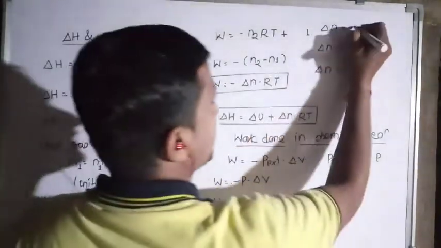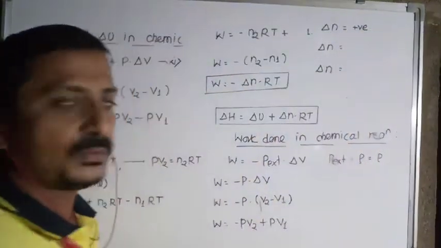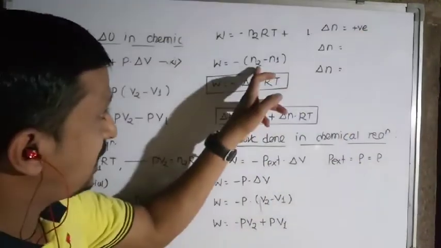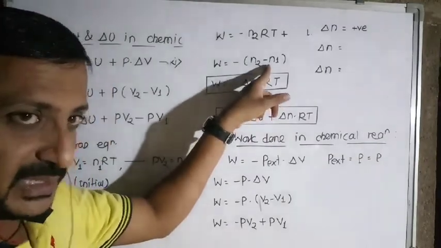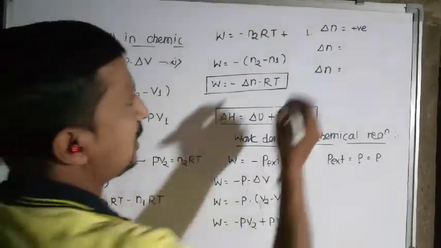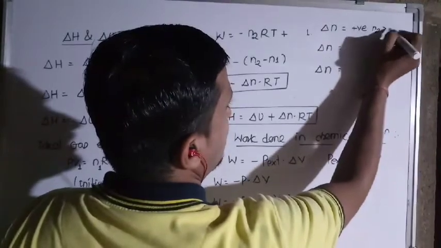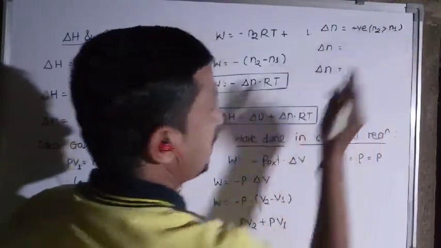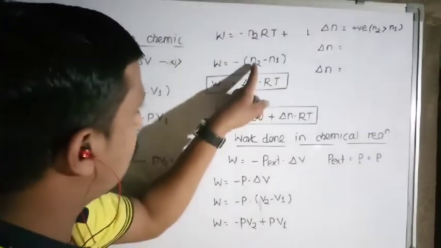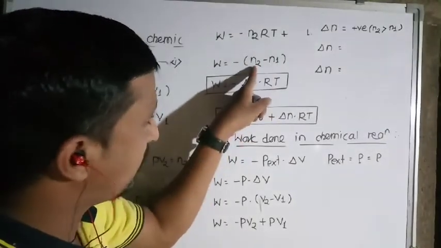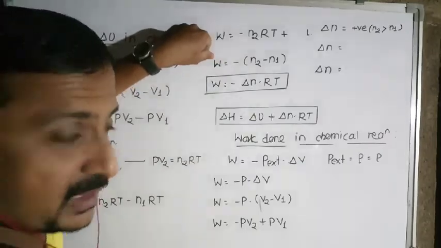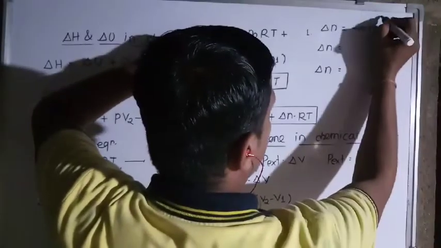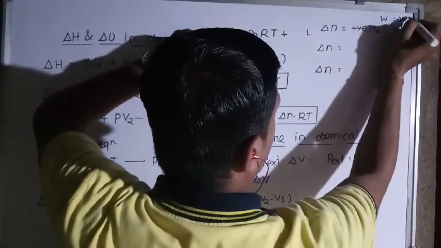positive. When delta n is positive, that is, if N2 is greater than N1, then delta n is positive, but this minus sign is given to the work. So in that case work is negative.